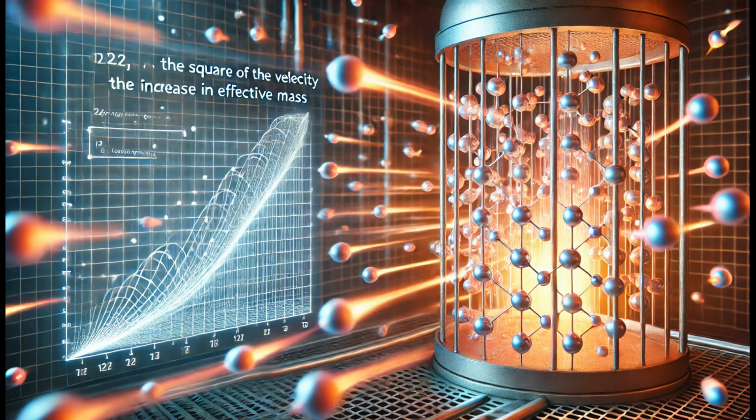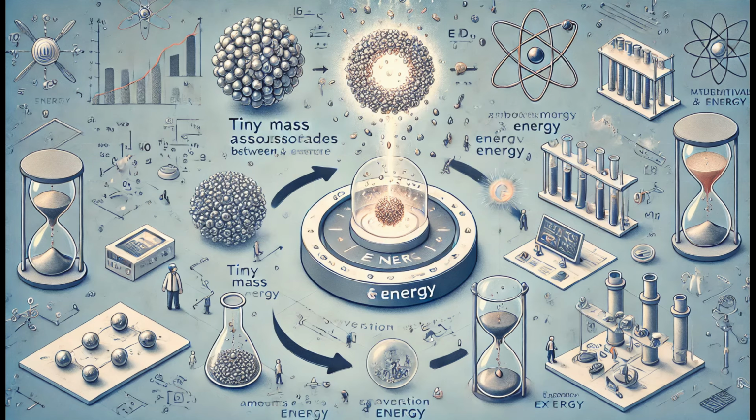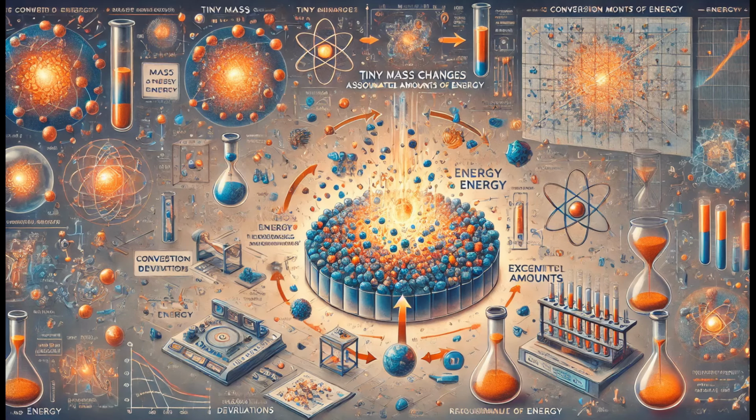Thus, the mass of the gas increases in direct proportion to the increase in its kinetic energy divided by the square of the speed of light. The observation that energy and mass are equivalent led Einstein to come up with a groundbreaking idea. The total energy content of an object can be expressed as its mass multiplied by the speed of light squared. The equation provides a complete representation of the relationship between mass and energy and is consistent with relativity physics.